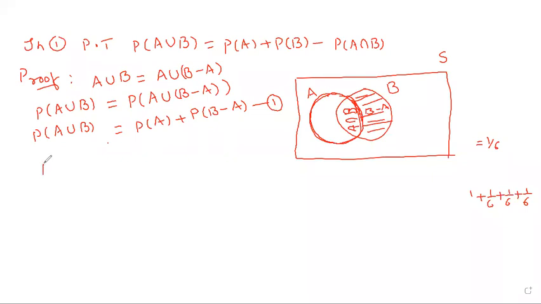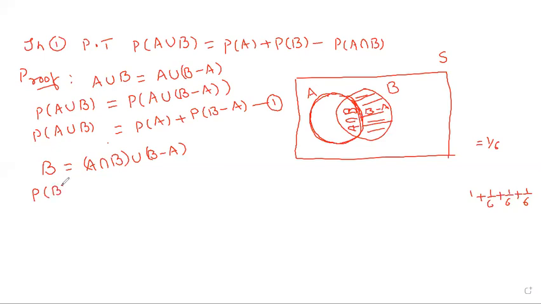B is equal to, carefully observe, A intersection B union B minus A. Correct, everyone? So separate parts. A intersection B is separate, B minus A is separate. That's why apply the probability.